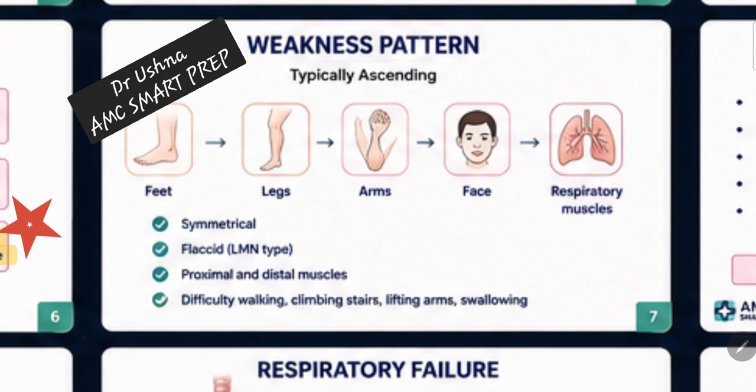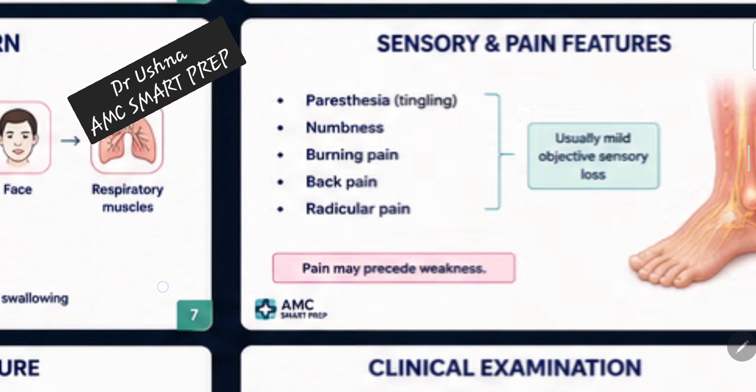Now, very, very important thing is the patient can present with any symptom. He can have flaccid lower motor neuron type weakness. He can have difficulty walking, climbing stairs, lifting arms, swallowing, because your muscles are not able to bear the weight, okay? They are becoming weak. Your legs are becoming weak. So you are not able to walk, you are not able to climb stairs, you are not able to lift the arms. This is the main presenting complaint, ascending weakness. Always symmetrical ascending weakness for your GBS syndrome.